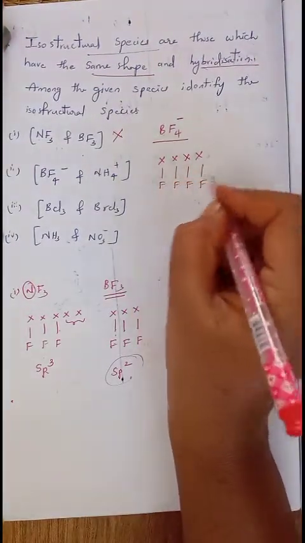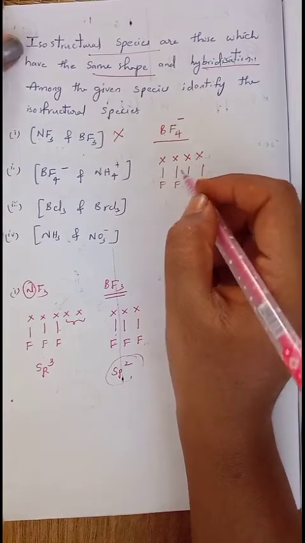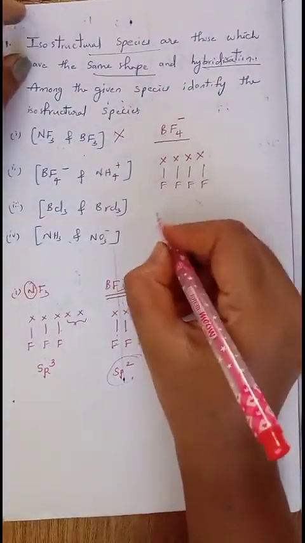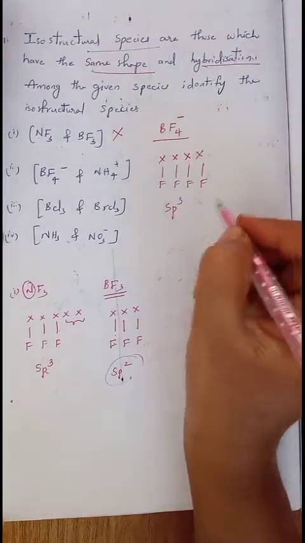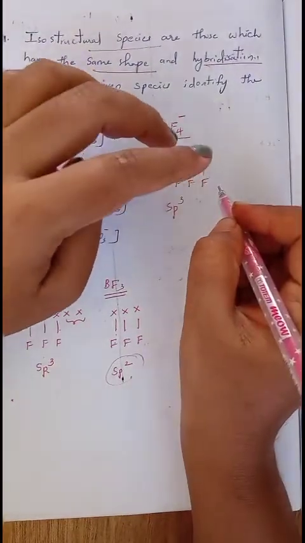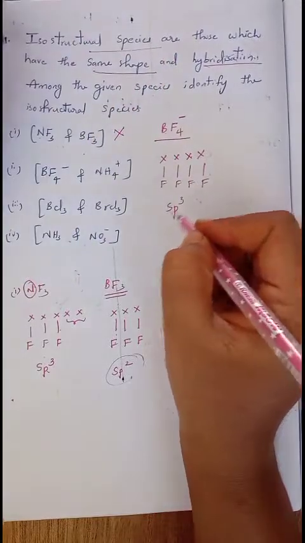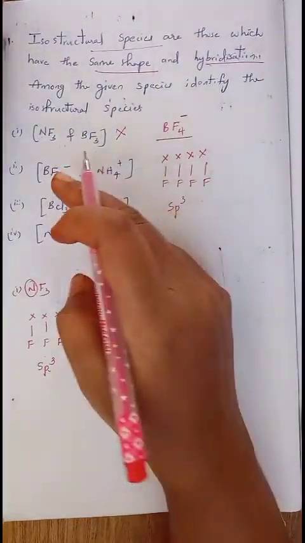Totally 4 pairs of electrons are there. To accommodate these 4 pairs, it requires 4 hybrid orbitals, that is sp3 hybridization. So the hybridization is sp3 in this case.